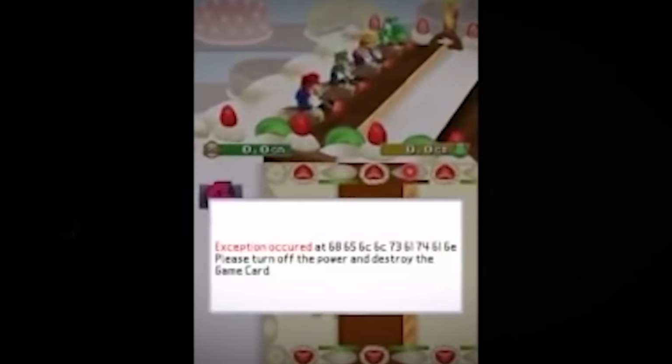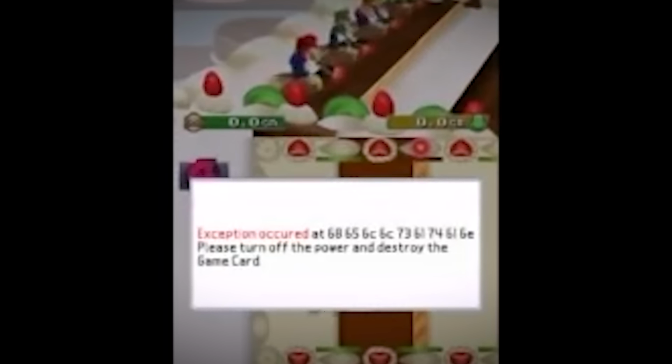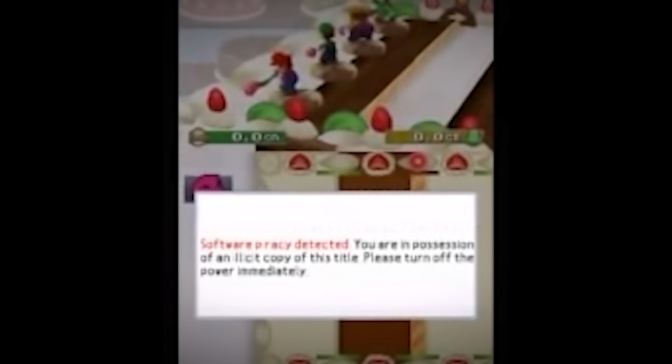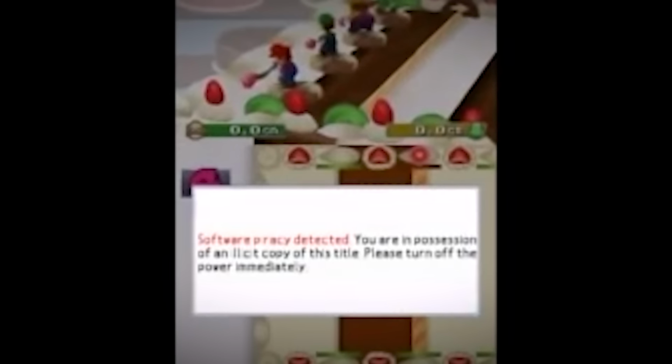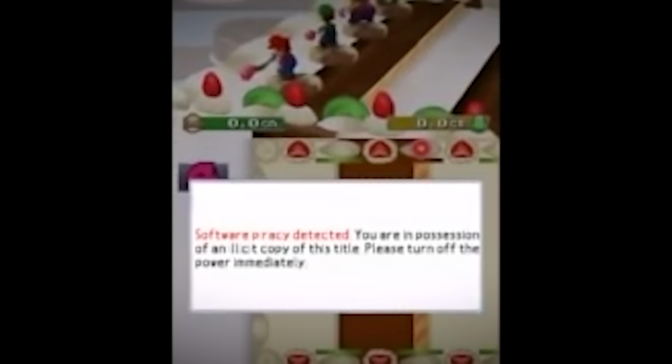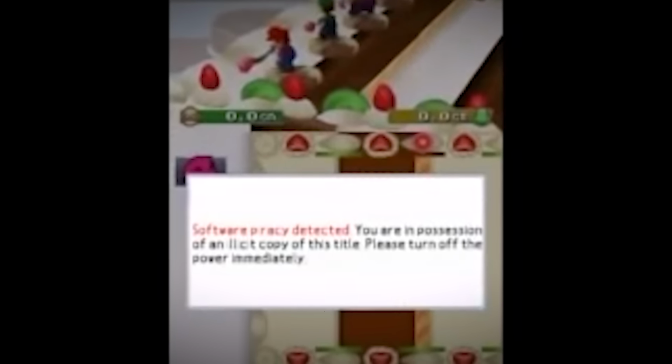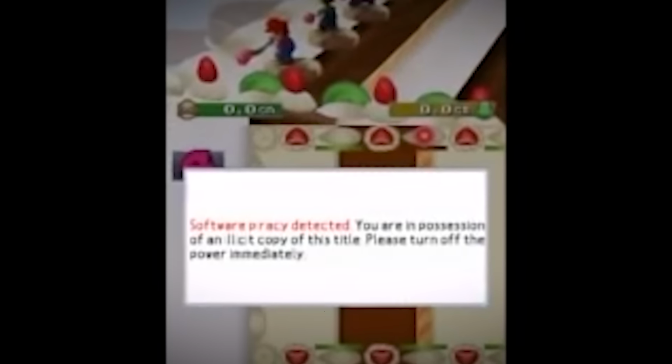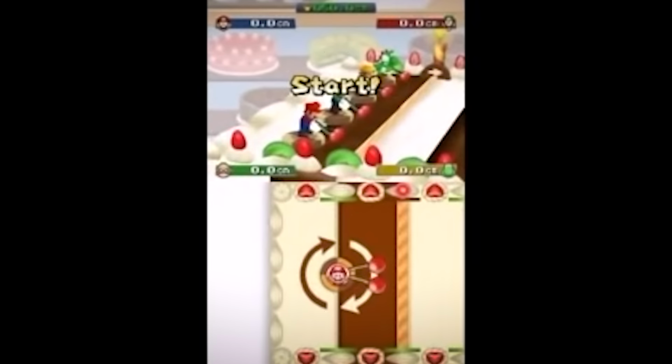The message reads, "Exception occurred. Please turn off the power and destroy the game card." This is immediately followed by the appearance of another ominous message that reads, "Software piracy detected. You are in possession of an illicit copy of this title. Please turn off the power immediately."